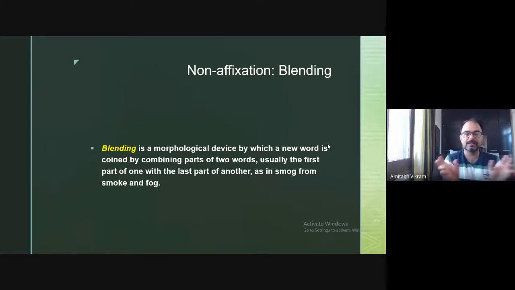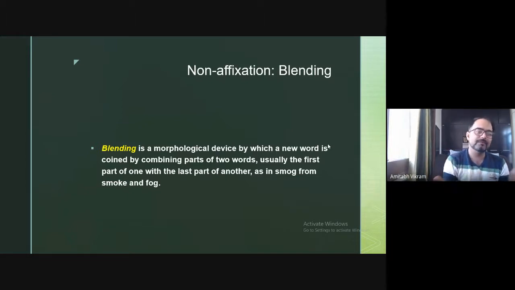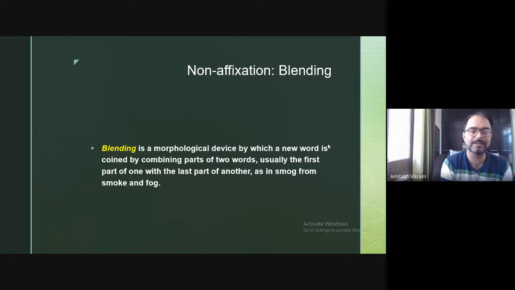In winter, generally in cities, we find this problem of smog. Smoke is a pollutant, and fog is a natural thing. When we attach these two things, we have smog. This example is known as blending.